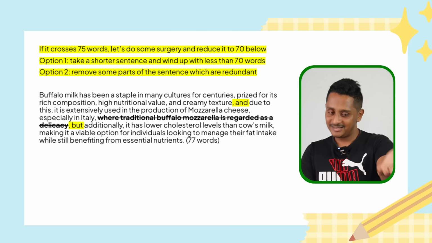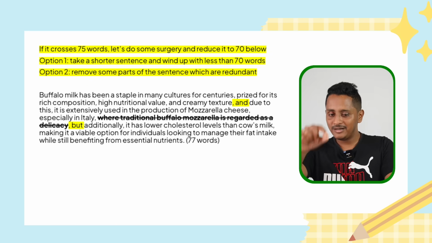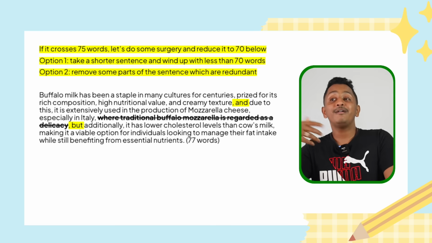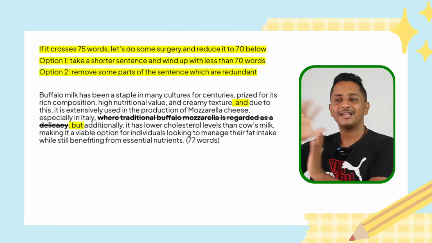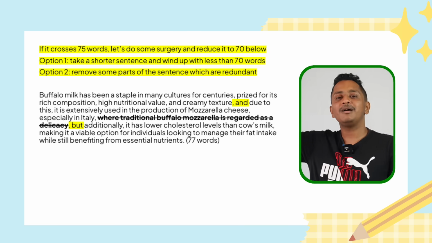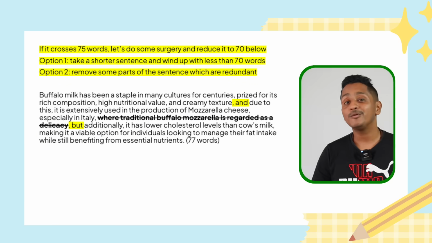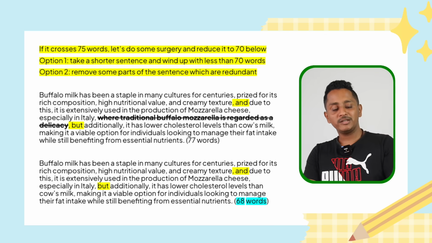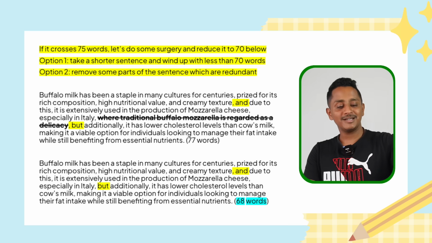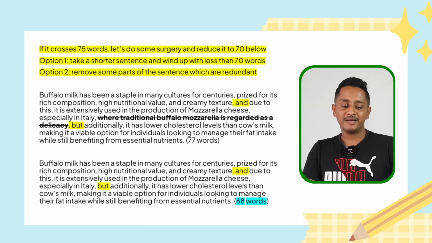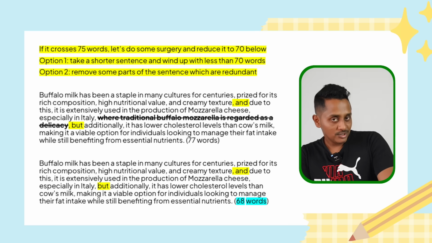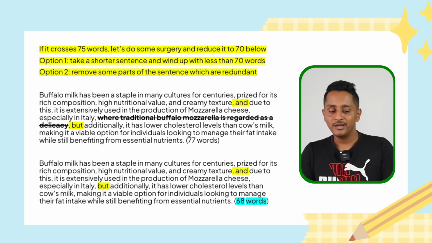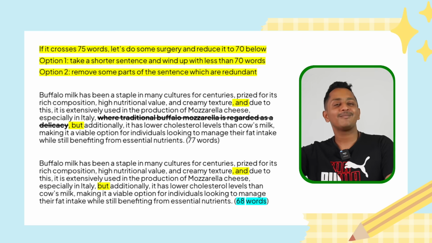For instance, in this: "Buffalo milk has been a staple in many cultures, and due to this, it is extensively used in production of mozzarella cheese, especially in Italy, where..." "where" is a dependency, it's starting another redundant clause, where blah blah blah, that you can remove. I removed it, it became 68 words. Or there's one more option. You continue, "but additionally it has lower cholesterol levels than cow's milk, making it a viable option for individuals looking to manage their fat intake while still benefiting from essential nutrients." If you want to cut this off, then I'll say "additionally it has lower cholesterol levels than cow's milk." "Making it..." blah blah is additional information.